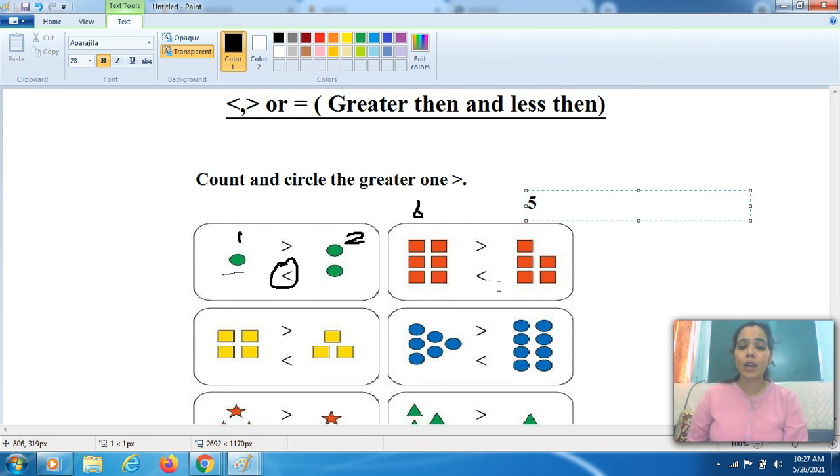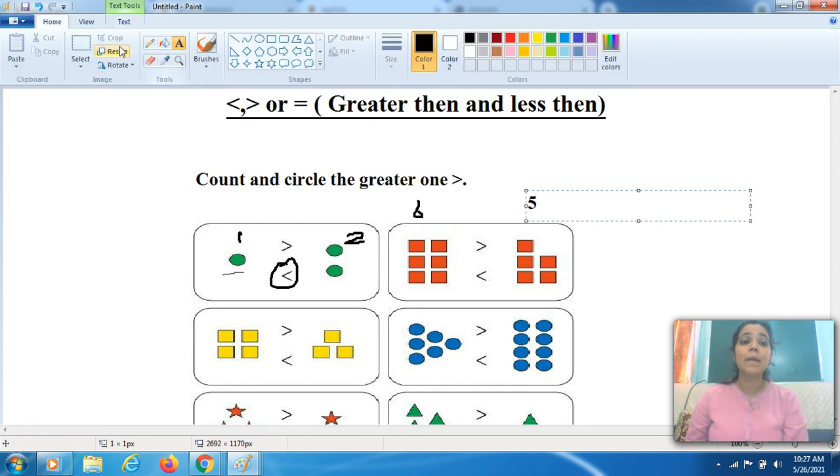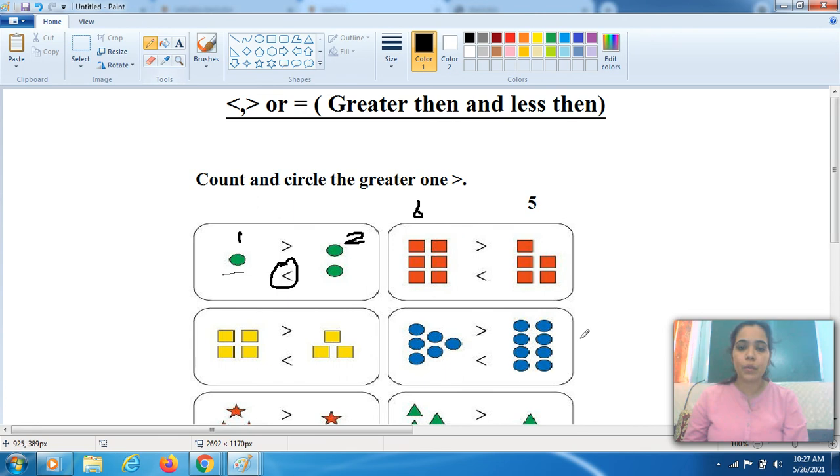So, see, where is the greater than sign? Where is the open mouth? This one, the first one. Okay, this way you will also recognise the symbols. Okay, so you have to put the circle on the greater than sign. This one is the greater than sign.